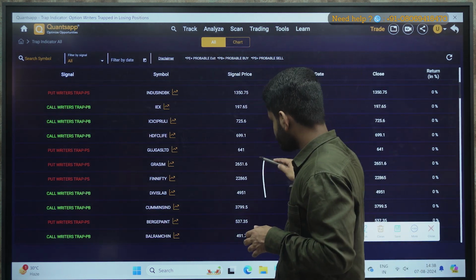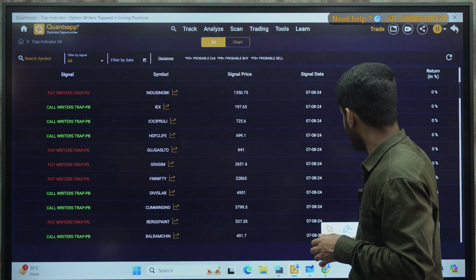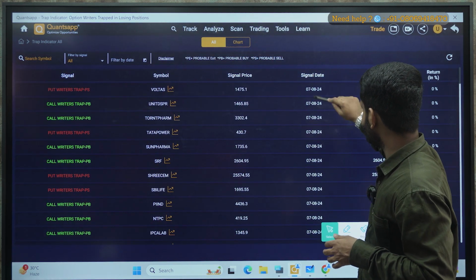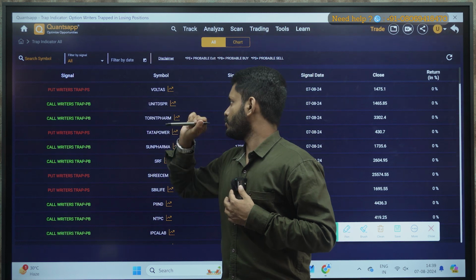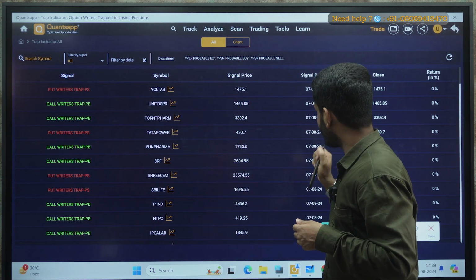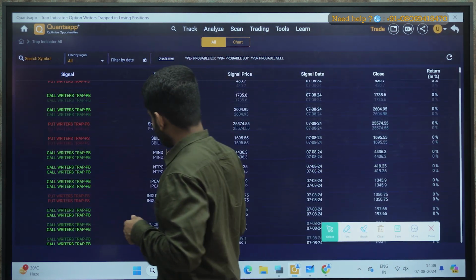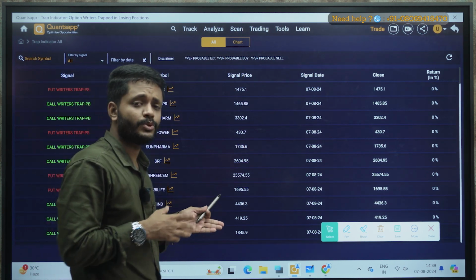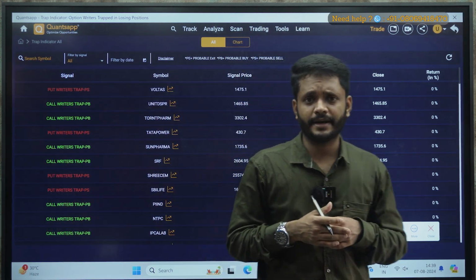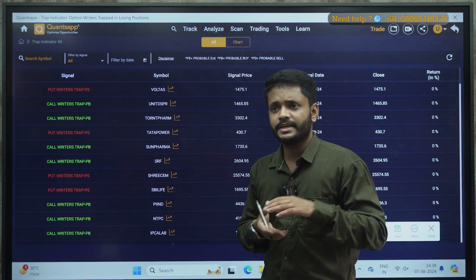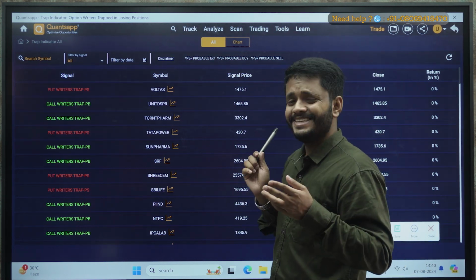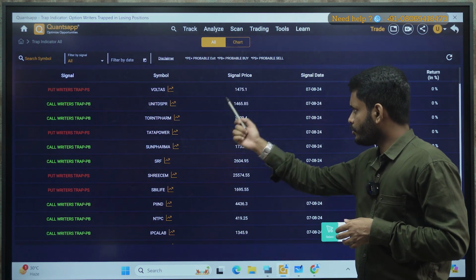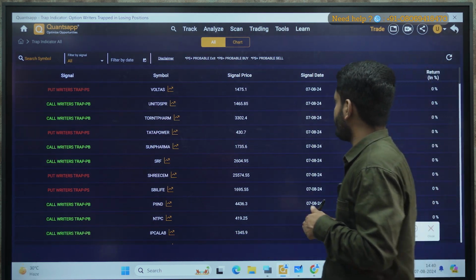Correct. So here if you check, you will get a list of all the stocks date wise. Like see, today in Voltas there is a put writers trap, in United Spirits there is a call writers trap. So this is a positional trading tool. You can combine this with the build up cycle and plan a trade. The next data point which we will be seeing is the build up cycle, so it will be easy for you to link both. Say for example today I can see a Voltas put writers trap over here.